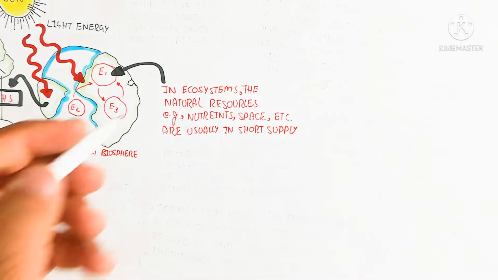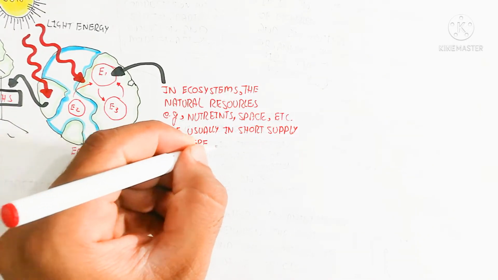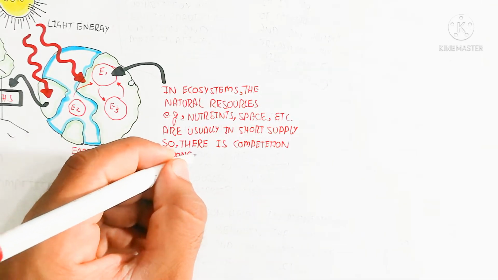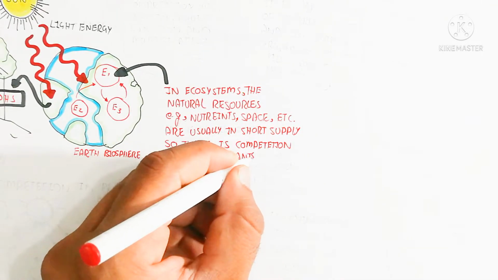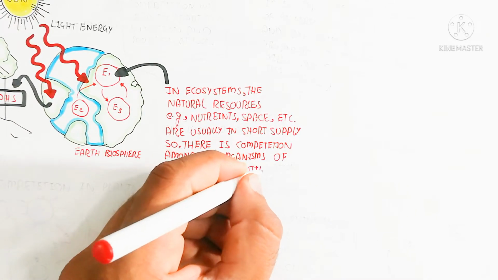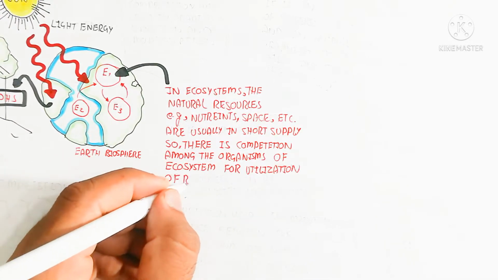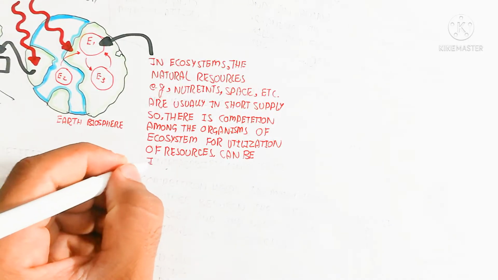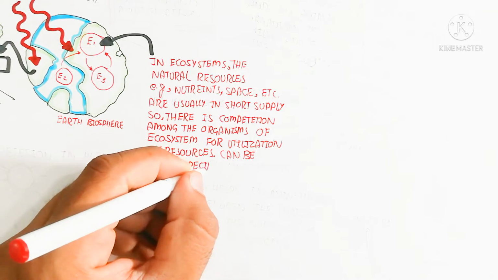So in ecosystem the natural resources, for example nutrients, space, etc., are usually in short supply. So there is competition among the organisms of the ecosystem for utilization of resources, which can be intraspecific or interspecific. So in this way in our earth the resources are limited, so the competition will begin.